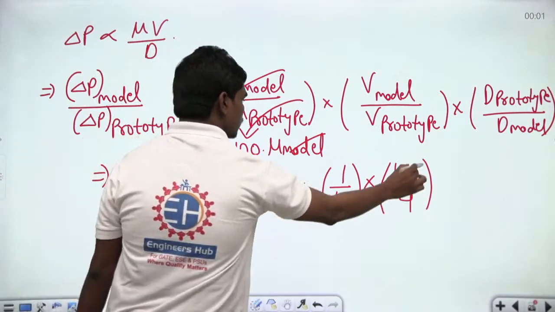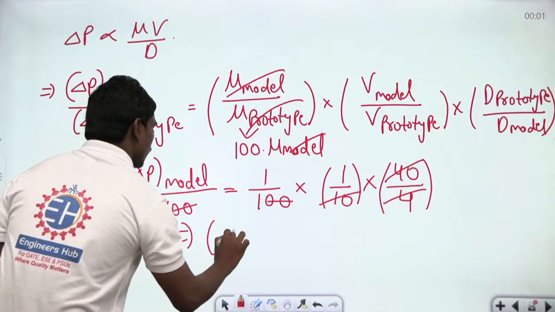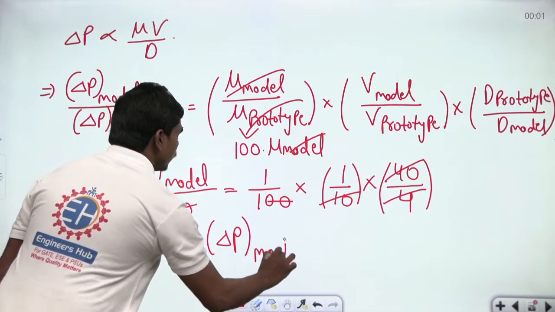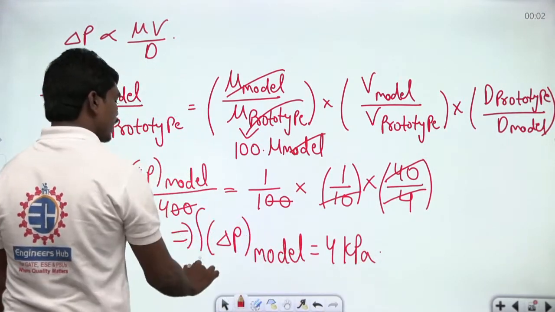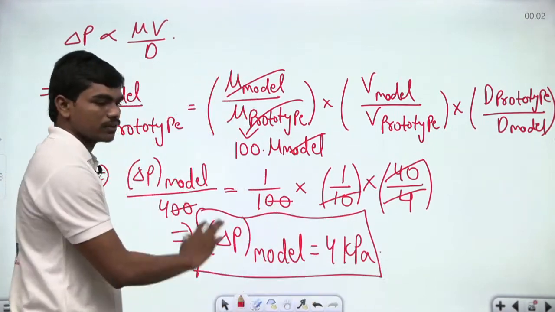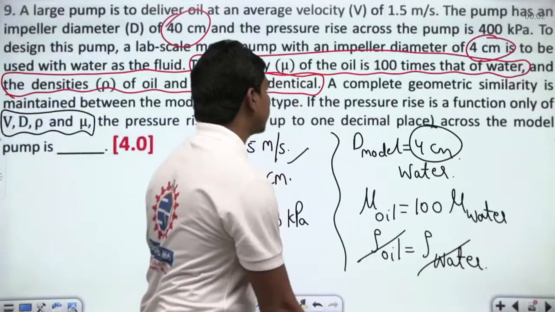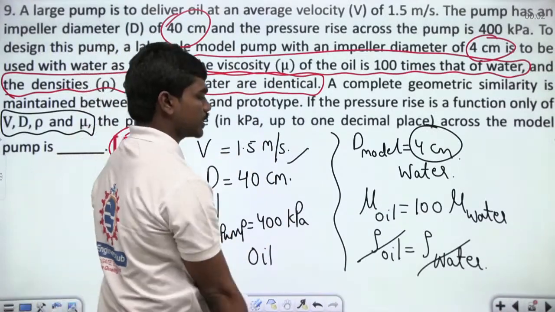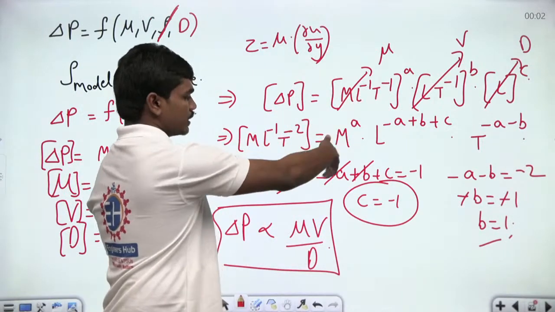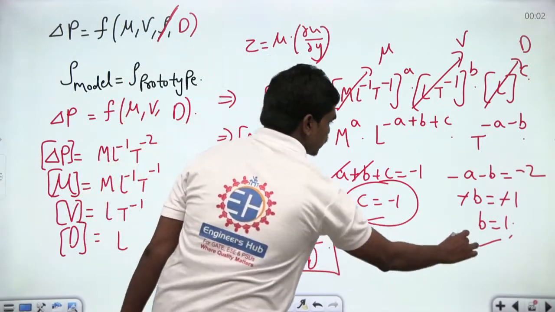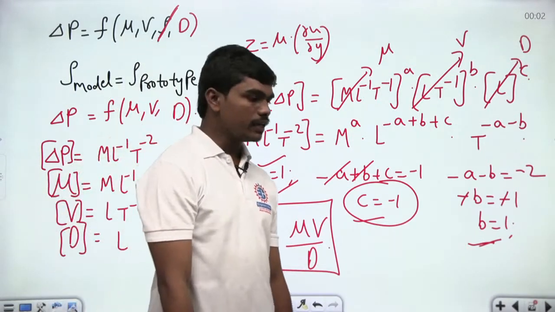So if you perform this calculation, 40 gets cancelled and this gets cancelled. So delta P of the model is equal to 4 kilopascals. So the final pressure that the model can reach, or the buildup within the fluid, is 4 kilopascals for a given initial of 400 in this case. So 4 is the correct answer. The only thing you need to be a bit careful of is this dimensional analysis and solving these equations. If you can solve these equations correctly, that's more than enough to solve this question. Okay.